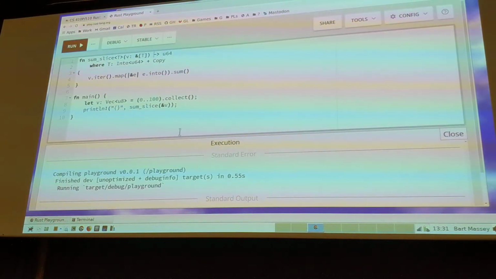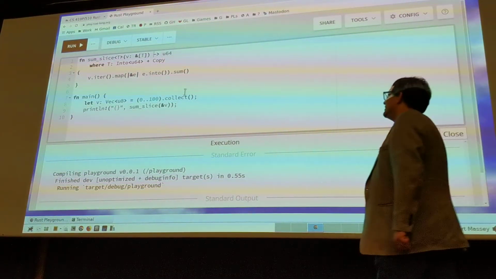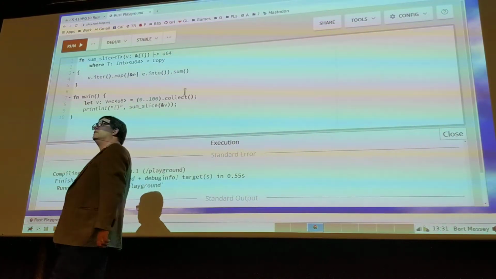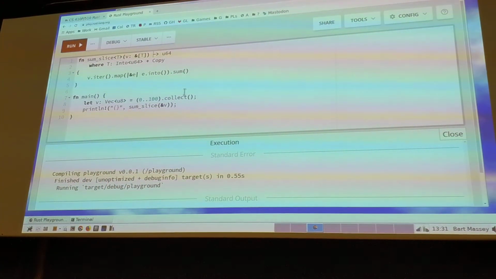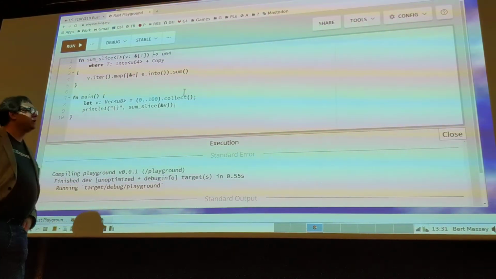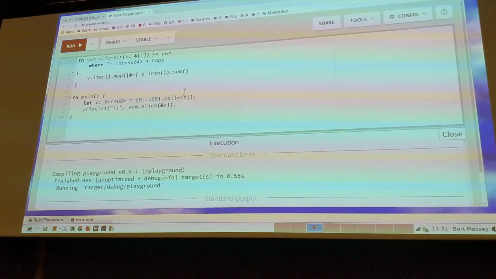Hey, presto. Yay! That version of some slice looks like something you'd see in production code. If you dug into somebody's well-designed, well-written crate, that's almost certainly about what people would write. Like I said, they might write the fancy thing with add, but yeah. Because that's sort of free generality, right? It isn't like we had to work hard or think deeply to make it take a slice of things that are convertible into U64s.